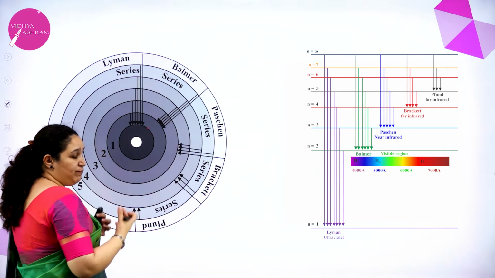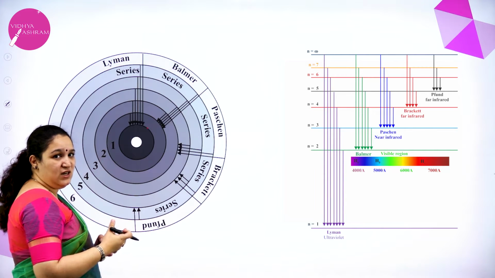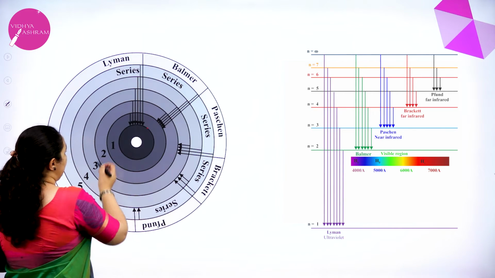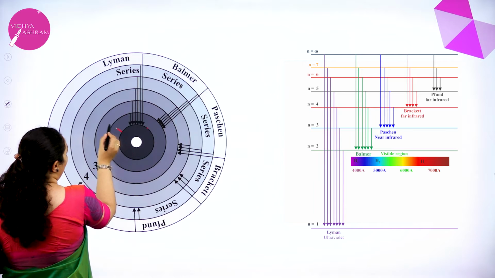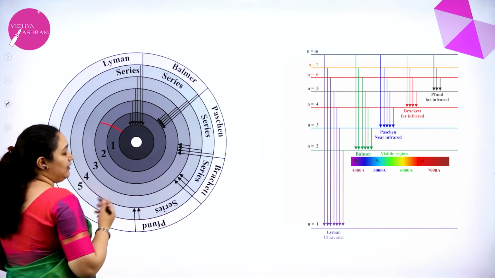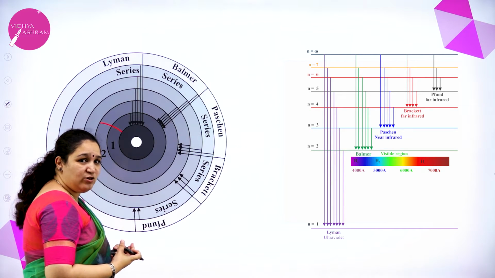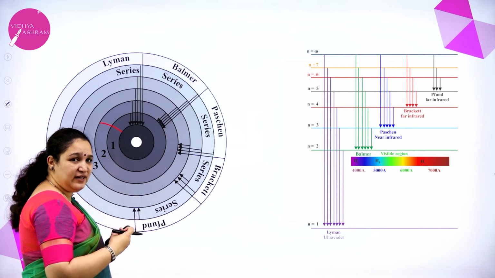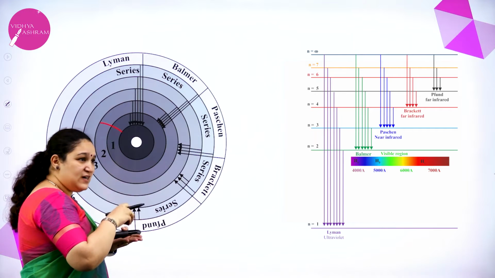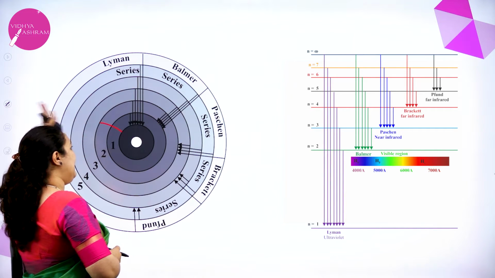When you give a lot of energy, this electron can get excited and go to any level. It can go to the second level or the third level, depending. Each electron in a hydrogen atom can get excited from its first state to any level.